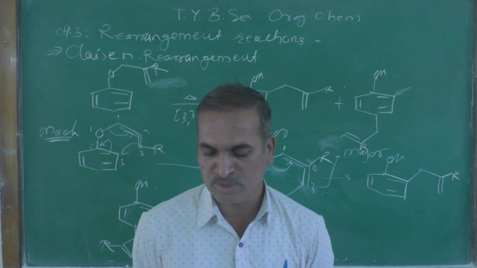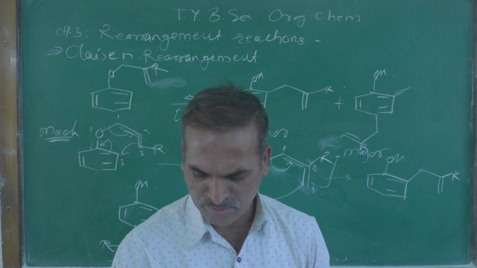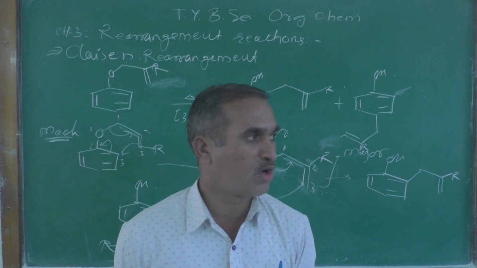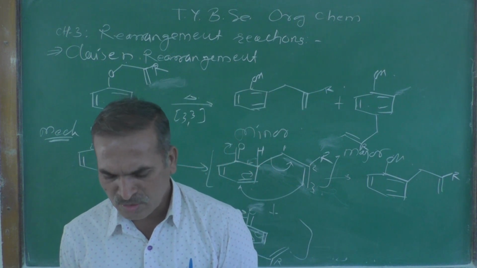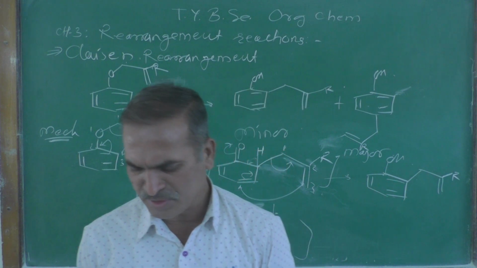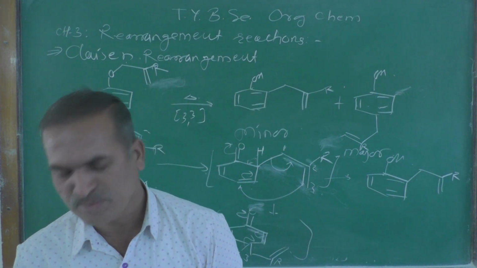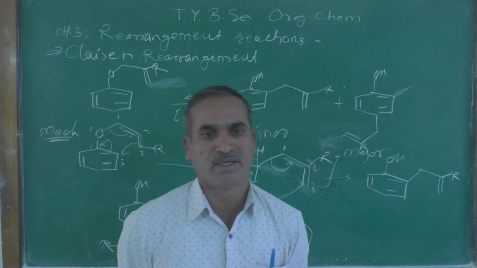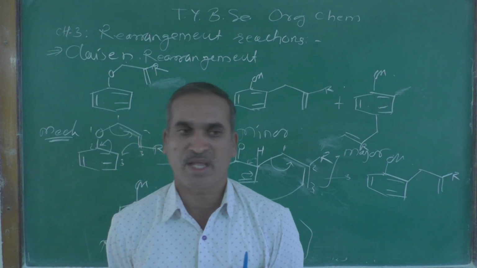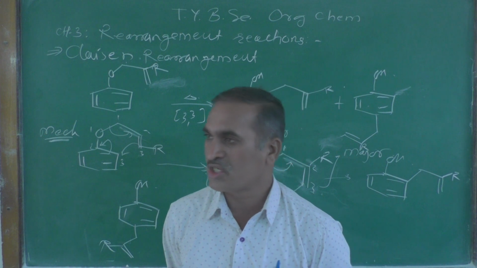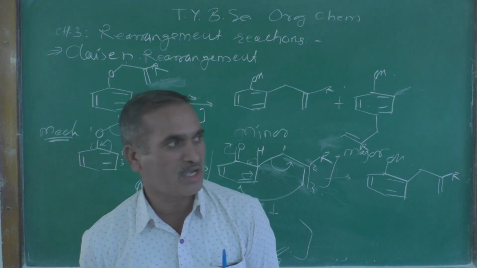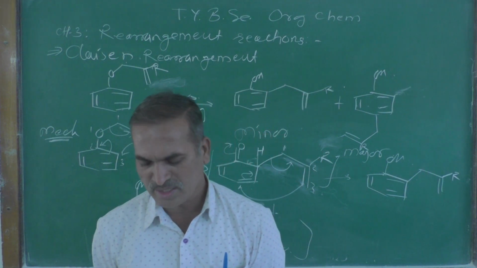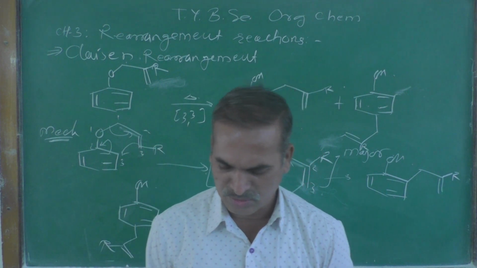Then there are some predict-the-product questions, so you can predict the product in a better way. And now answer the following, for 2 to 3 mark questions. What are the different types of rearrangement reactions? Explain with suitable examples. You have to just give some names of the named reactions, like the Beckmann rearrangement reaction, Claisen rearrangement reaction, Curtius rearrangement reaction, Lossen rearrangement reaction, Baeyer-Villiger oxidation reaction, Favorskii rearrangement reaction. Those are the examples you have to give over there.